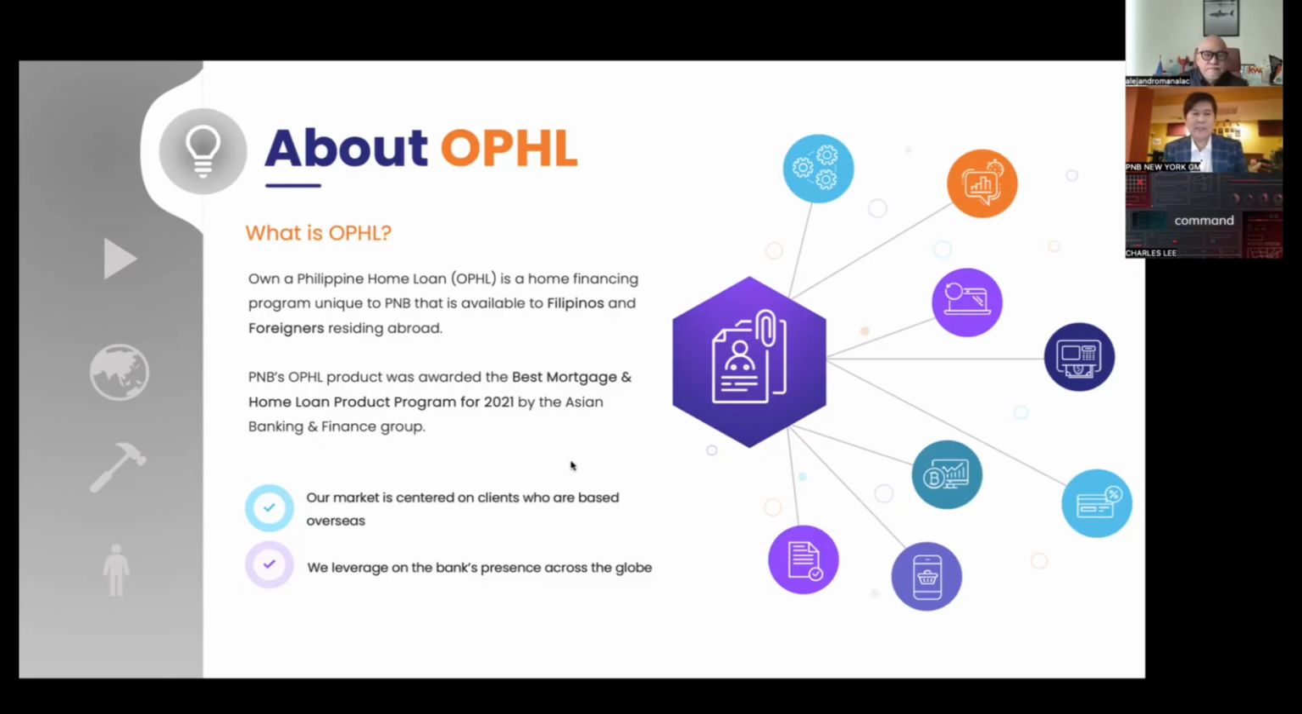Our market is centered on clients who are based overseas, not only in the US, but wherever there's a Philippine National Bank overseas branch present. We bank on the bank's presence across the globe.